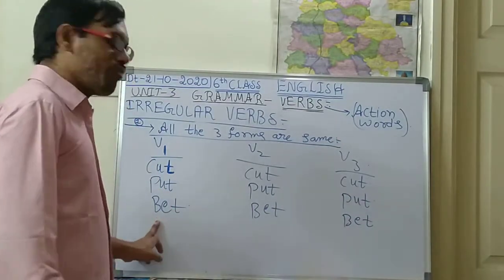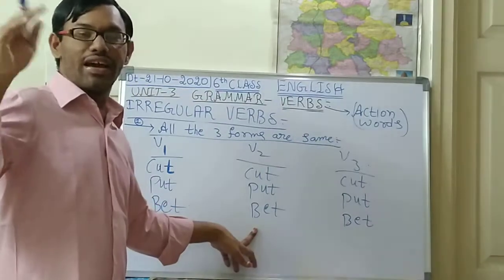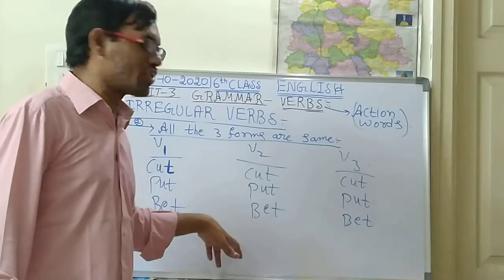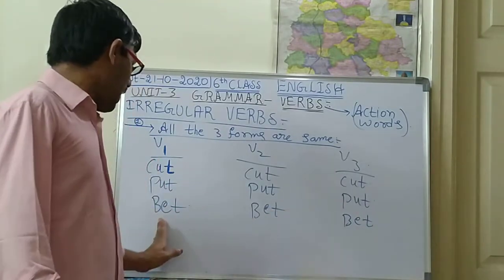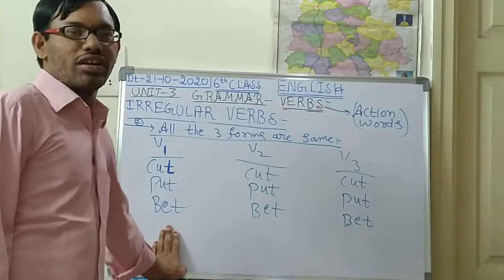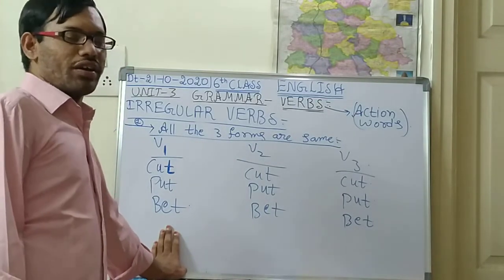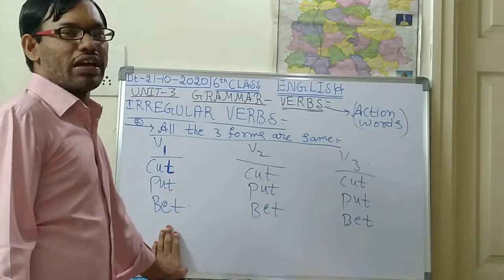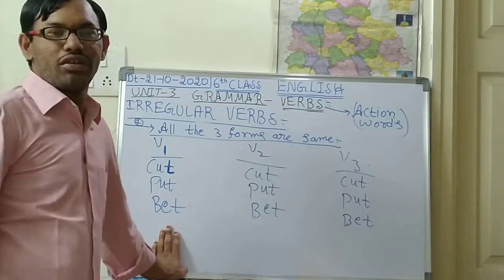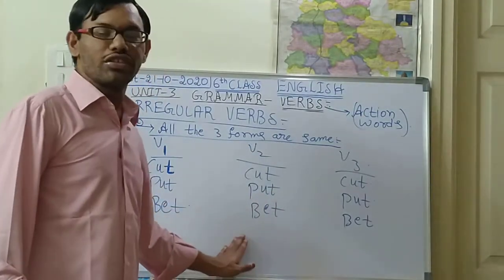Okay, so I bet today, I will bet today. I bet yesterday with my friend, like that we will say in the past form. We shall have a bet on this match. Today we shall have a bet on this match, whether Sunrisers will win or Chennai Super Kings will win. In the past form, what will you say?